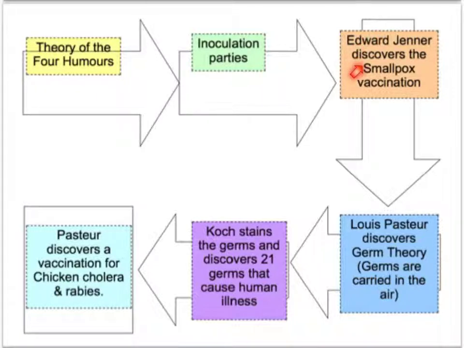Then we have Jenner understanding that smallpox can be prevented by cowpox, which goes nowhere because no one knows how it works until Louis Pasteur comes along with his germ theory. Again, despite the discovery, no one's getting better. Robert Koch comes along and then identifies which germs cause which diseases. A massive step forward because we know what we need to target, but again, still no one is getting better. Louis Pasteur then discovers a practical way in which vaccinations can be taken forward by making sure that people are given a mild dose of the disease that they wish to prevent.